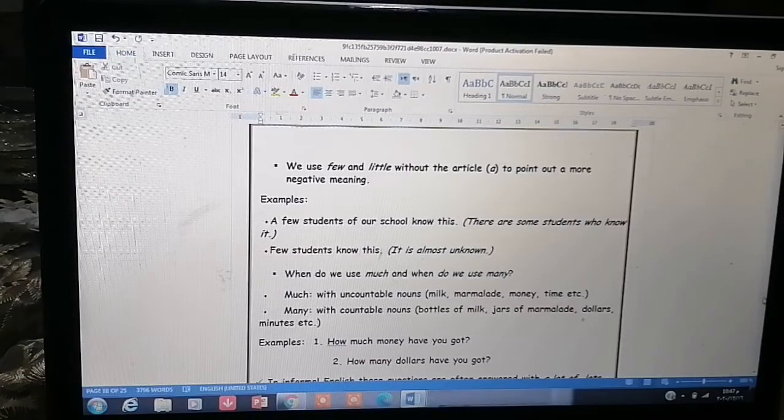When do we use much and when do we use many? Look here, many. Much with uncountable nouns: milk, marmalade, money, time, etc. Okay? Many with countable nouns: bottles of milk, jars of marmalade, dollars, minutes, etc.